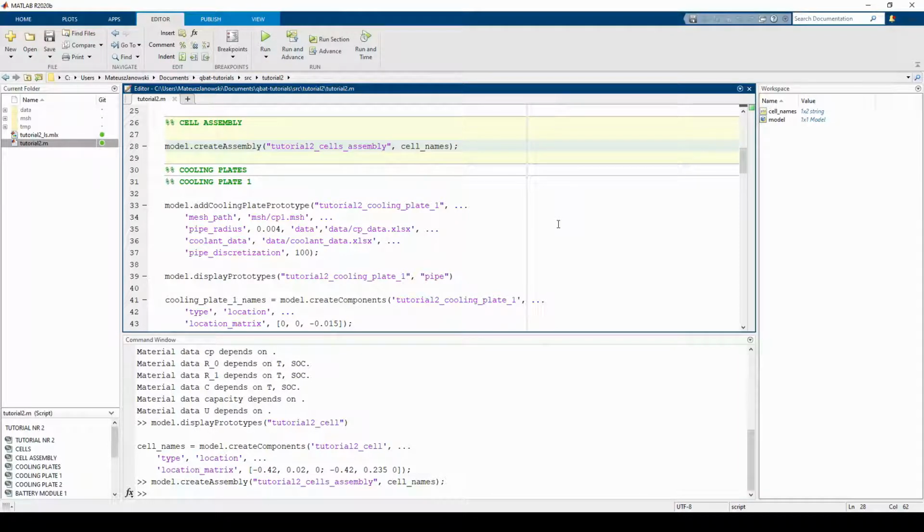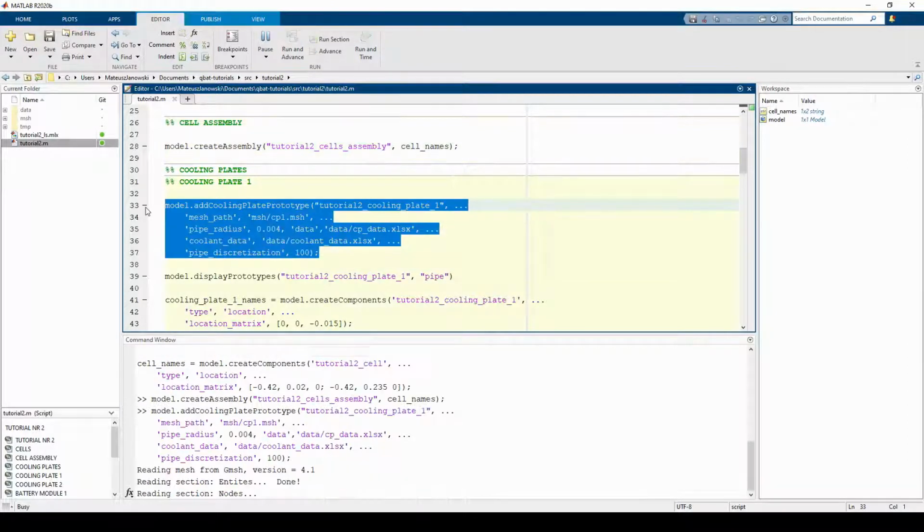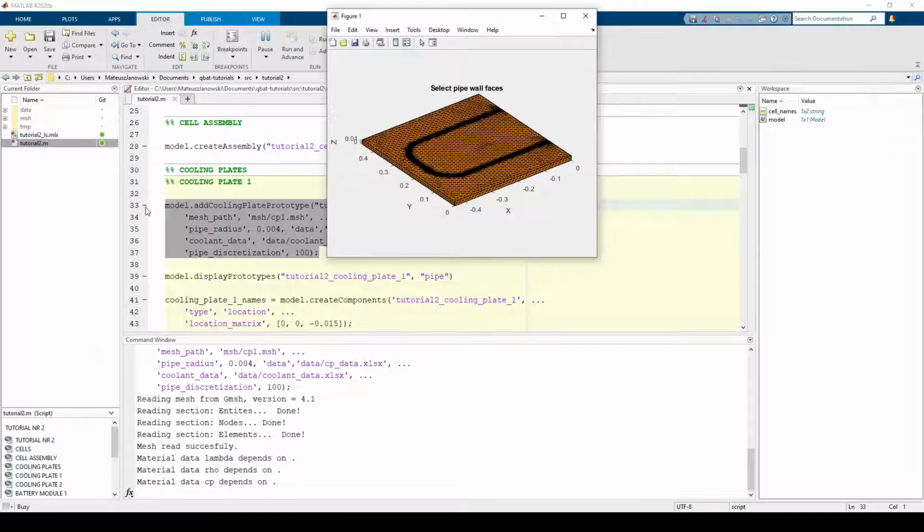Note that we have not specified the IDs of pipe walls, inlet nor outlet. After running the create prototype command, a figure showing the cooling plate opens. At this point, manual selection of the pipe walls is possible. Left click allows you to select walls, while the right click opens a menu. You can choose to either hide the selected walls or select the highlighted walls as the pipe walls.